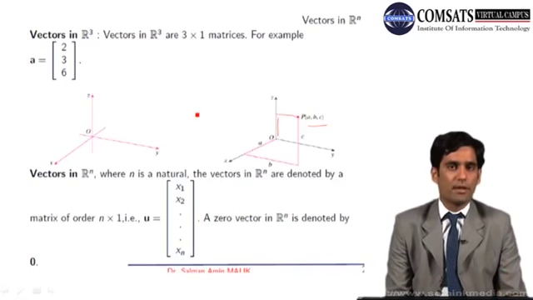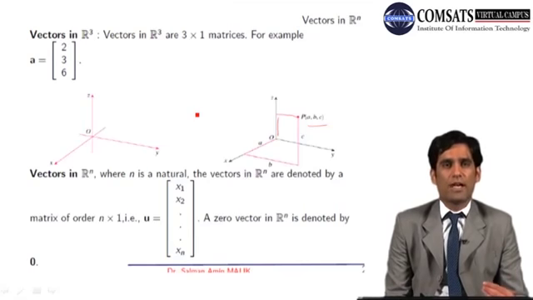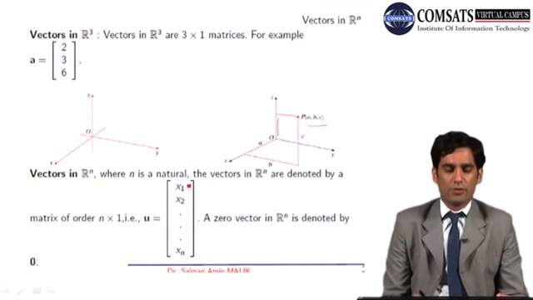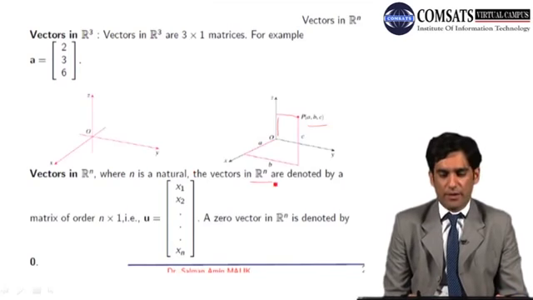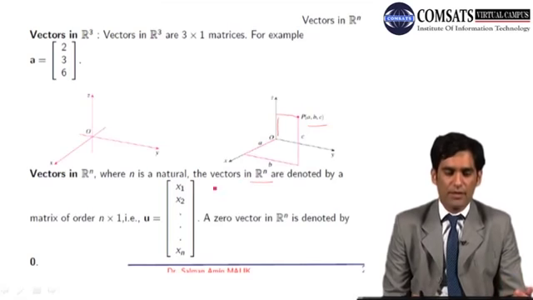So we are going to generalize; we are going to talk about Rn, where n is any positive integer. So Rn is a collection of points in which every vector has n different components.